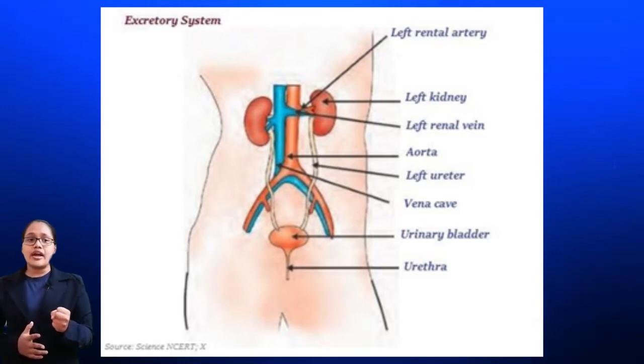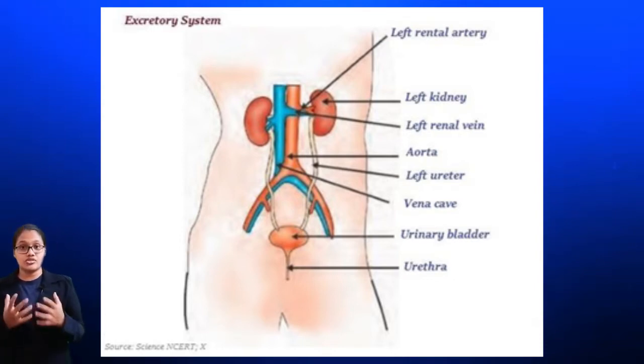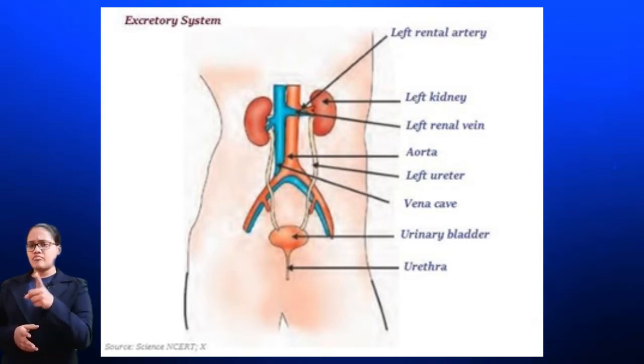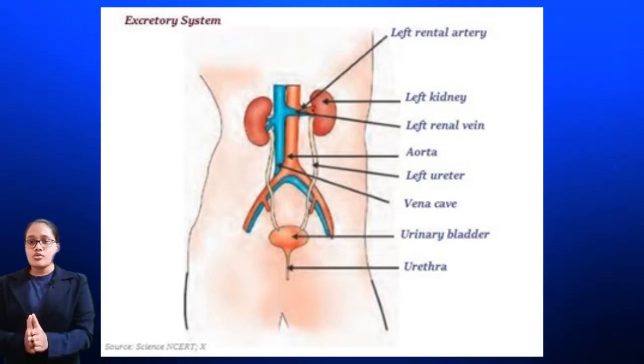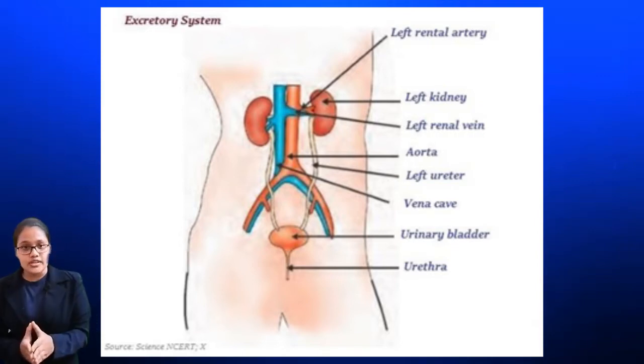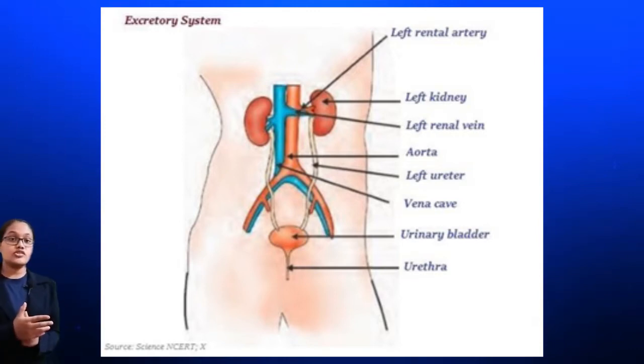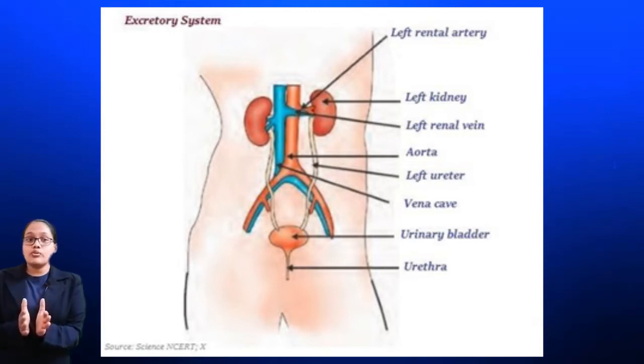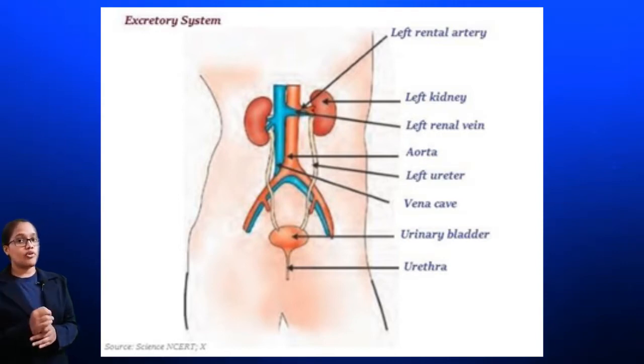The urinary bladder is under nervous control and hence we are able to control the urge to urinate. Let me add one health tip with this. It's always good to drink water before we urinate so that our body will always have sufficient amount of water.